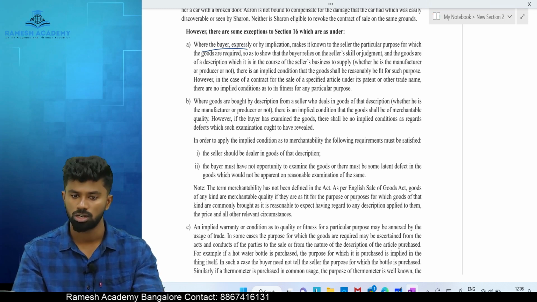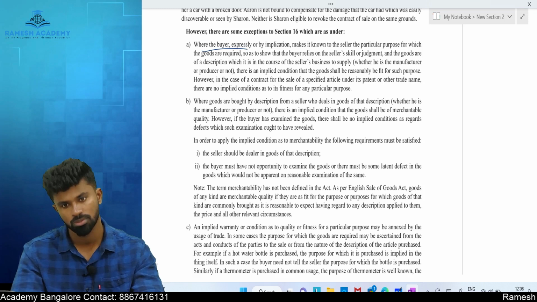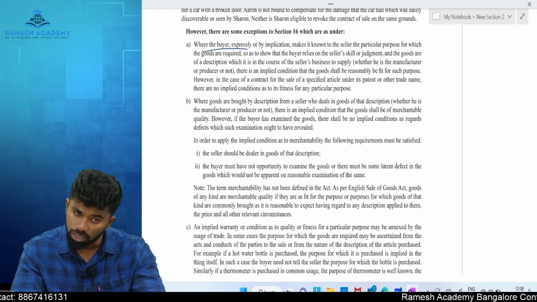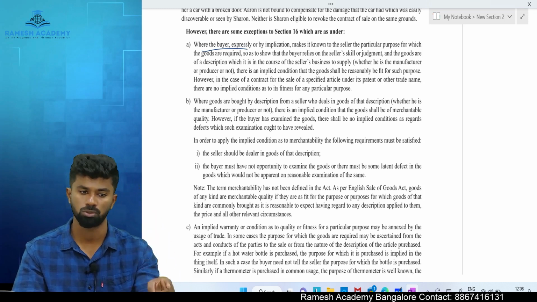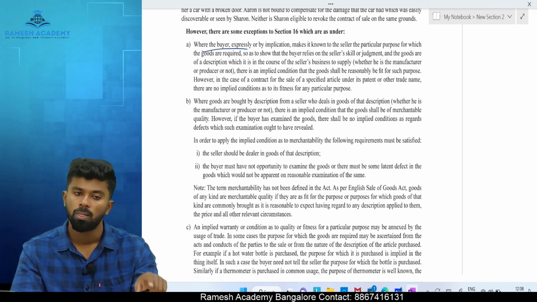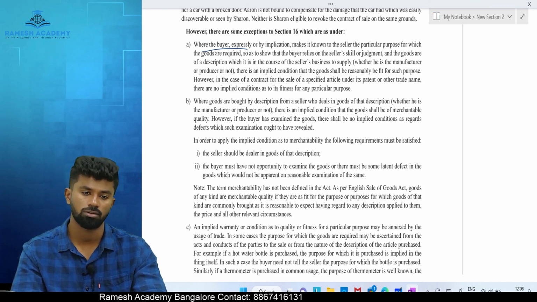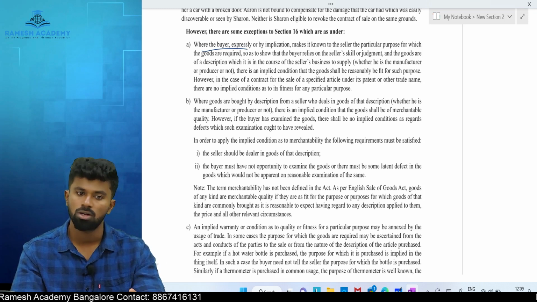Okay, generally it is a duty of the buyer to purchase the goods suitable for his purpose. If the buyer makes the seller aware about the purpose for which he needs the goods and he relies upon the seller's skill and judgment, then it becomes the duty of the seller to supply the right quality of goods suitable for buyer purpose. If not, buyer can rescind the contract, sue for damages.